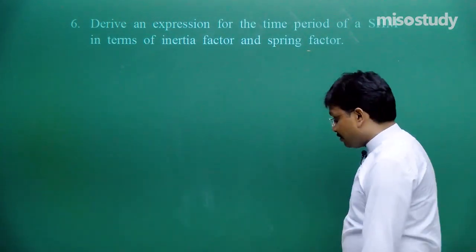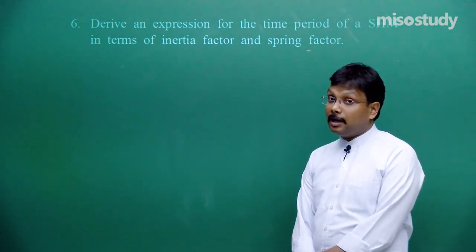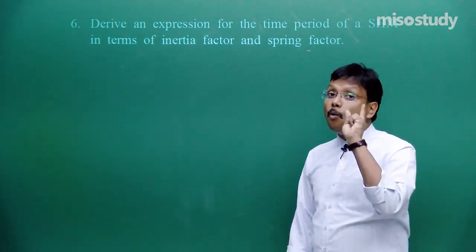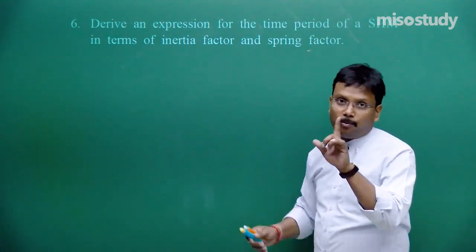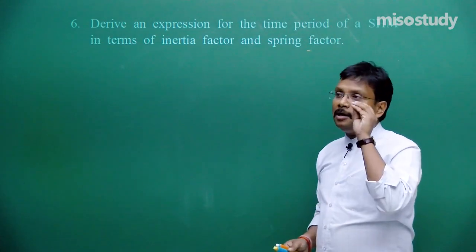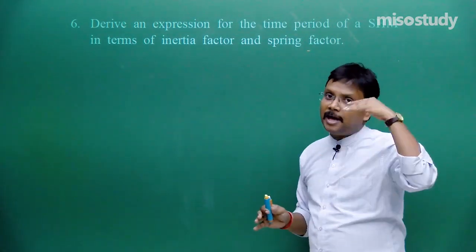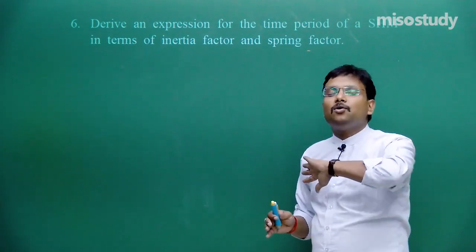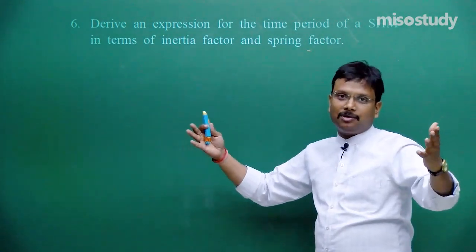And this spring mass system, if you are regularly watching our videos, you will find that separately I devoted one complete lecture to this aspect, because I know this is a very important topic. And it is so simple. If you just take a look at the diagram the way I explained in the video, you will say no need for any preparation, I will write down anything about this system.